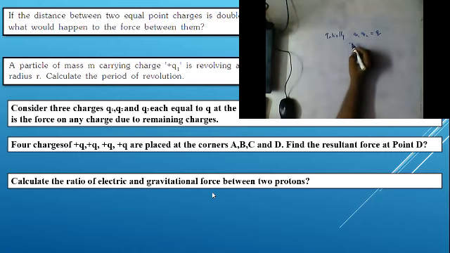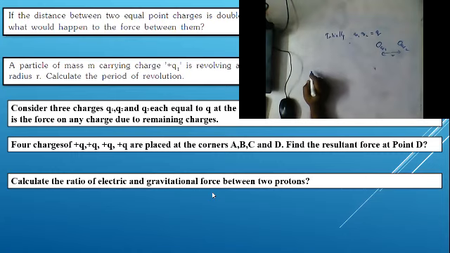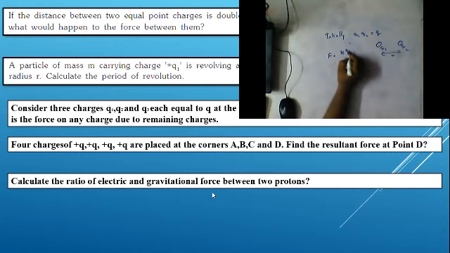Q. Here this is q1 and here this is q2. The distance between them is R. At that time, the force is F equal to K into Q square by R square.